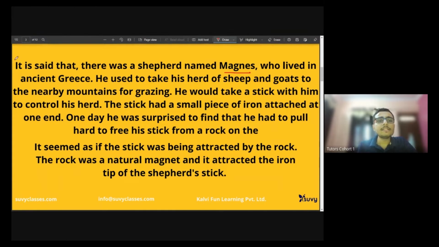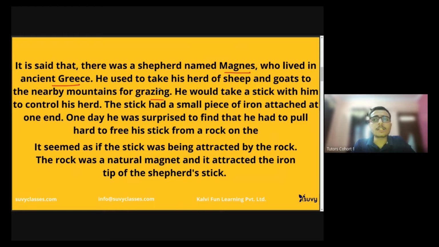It is said there was a shepherd named Magnes who lived in ancient Greece. He used to take his herd of sheep and goats to the nearby mountains for grazing. As I said, he was a shepherd, so he used to take his cattle around the mountain so that they could eat food there. That is known as grazing.